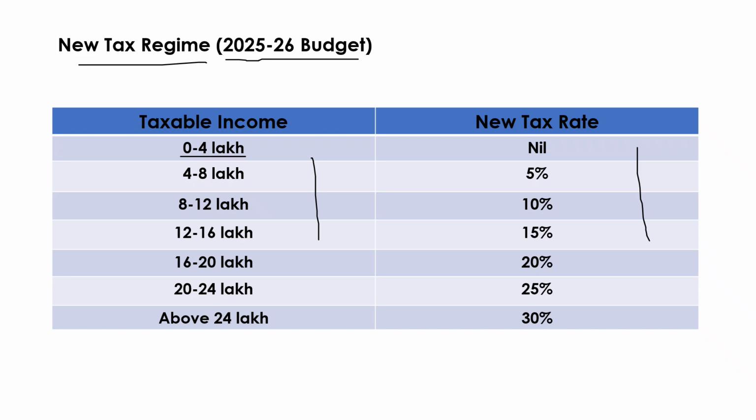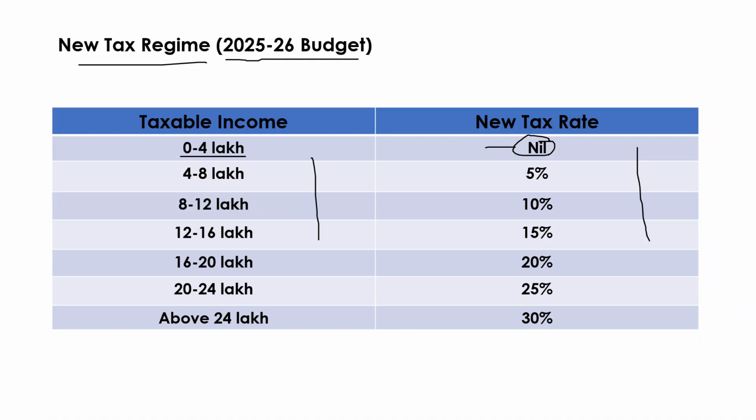If a person earns an income of 0 to 4 lakh yearly, he will be exempted from income tax. There is no tax if income is 0 to 4 lakhs.